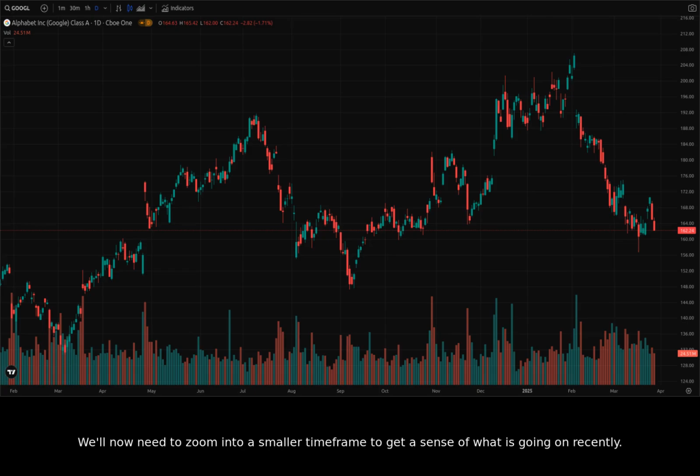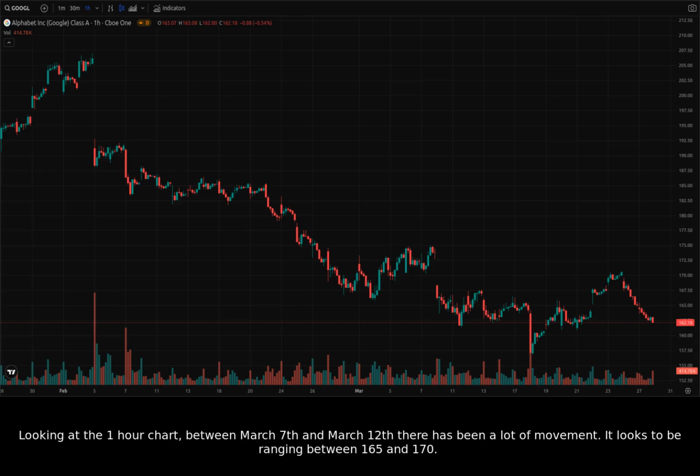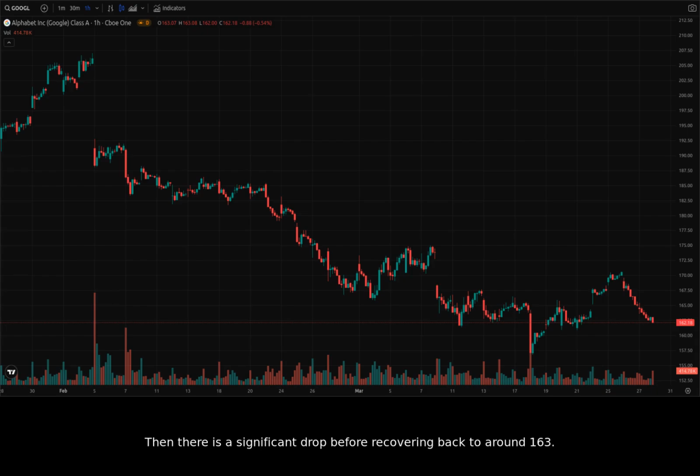We'll now need to zoom into a smaller time frame to get a sense of what is going on recently. Moving to the 1-hour chart, we can analyze the more recent price action. Looking at the 1-hour chart, between March 7th and March 12th there has been a lot of movement. It looks to be ranging between 165 and 170. Then there is a significant drop before recovering back to around 163.